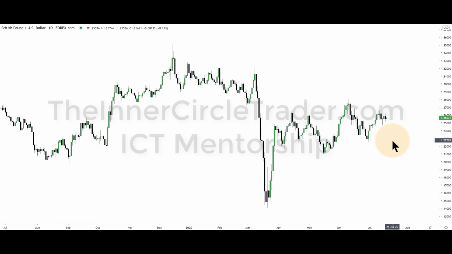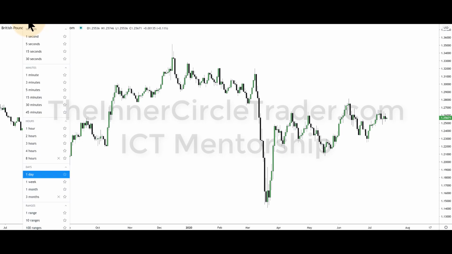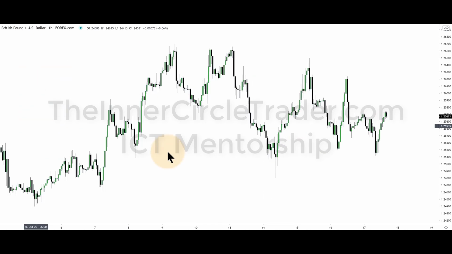So let's look at the hourly chart on cable. All right, and you can see it had some volatility intraday, but nothing in here that would make me want to trade it. I still like the idea of these highs up here. I think that they're going to run them eventually. I favor the long side on cable. Like I said, if I have to sit down with you every time and give you my opinion, I still favor this run here on these highs. It's just too clean. It's too obvious. It looks like they're really selling the idea that it wants to go lower.